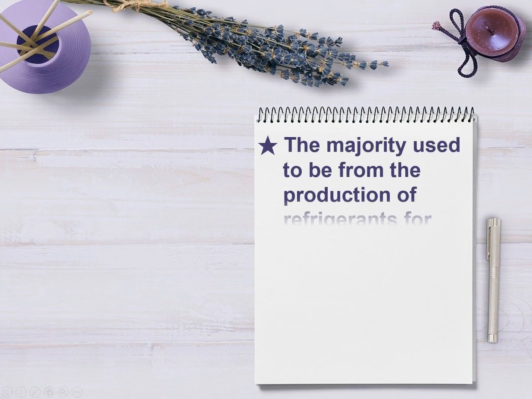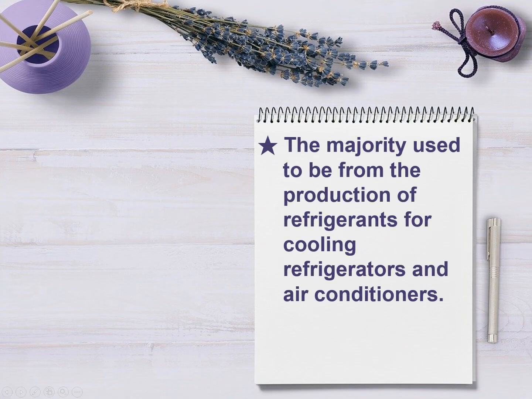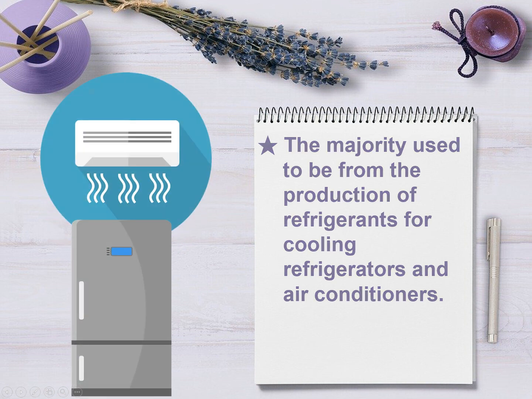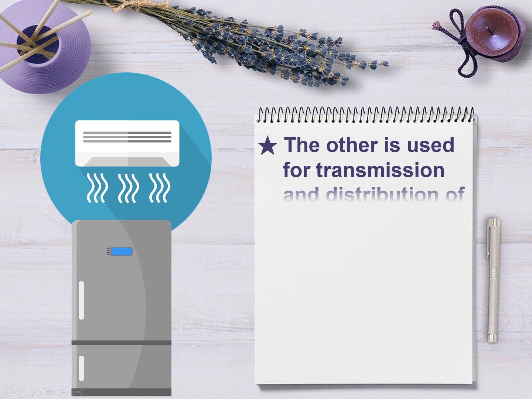The majority used to be from the production of refrigerants for cooling refrigerators and air conditioners. The other is used for transmission and distribution of electricity.